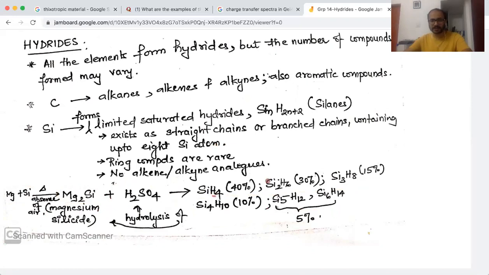The most abundant form that is formed is SiH4. Higher forms are lesser in percentage.